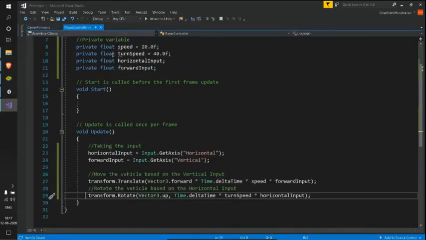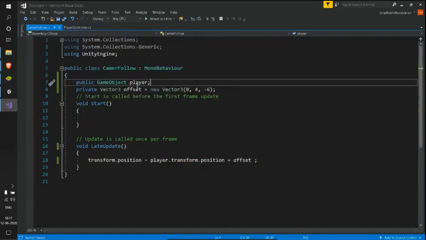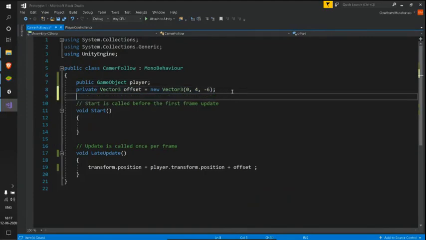These variable values here, this 20 and 40, we can initialize from here also. So we initialized them after getting an optimal value. We have initialized them in our script and made them private. But that is not the case with our player game object, right? And our offset, we have already declared this as private, so there is no issue with that.